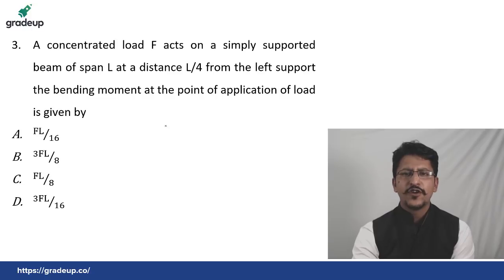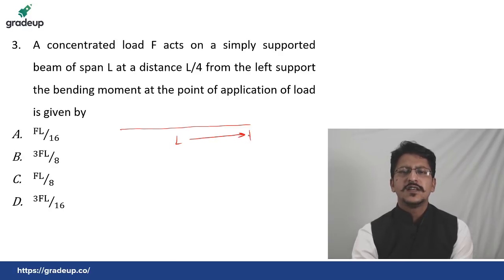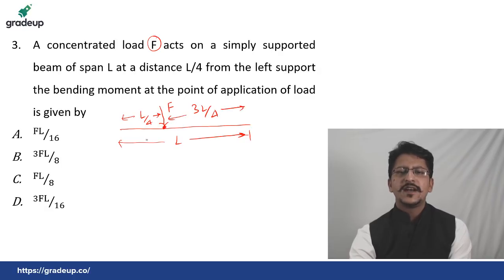Let me draw the diagram for you. This will be basically the diagram for this question. This is a simply supported beam having the span L. This total is the L. And there is a load F at a distance of L by 4 from the left support. This is F. This distance is L by 4, and this distance will then be 3L by 4. So you have to find out the bending moment at this point. This is A, this is B, this is C. You have to find out the bending moment at point B.